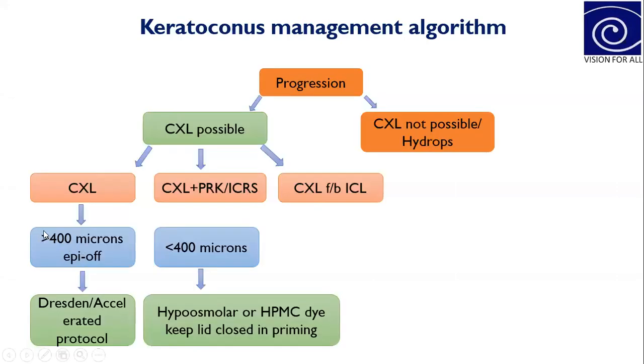So another option would be CXL, collagen cross linking, combined with either PRK or intrastromal corneal ring segment.